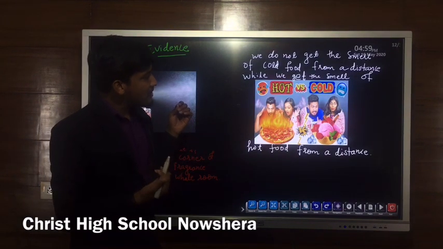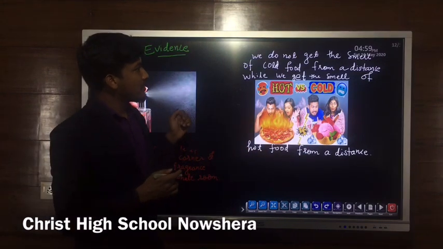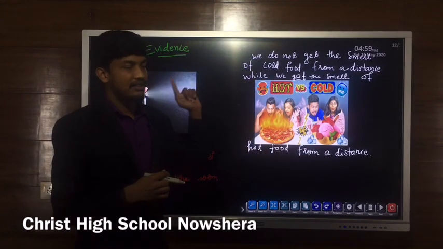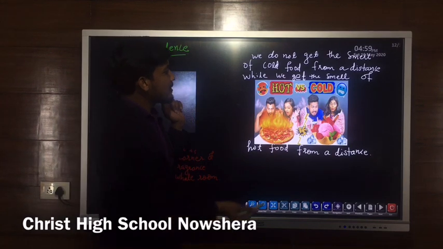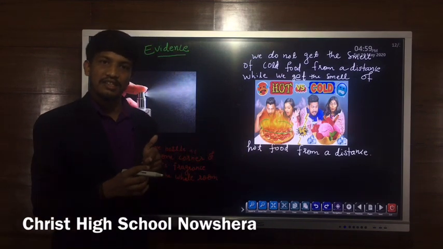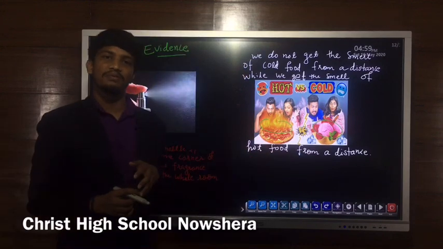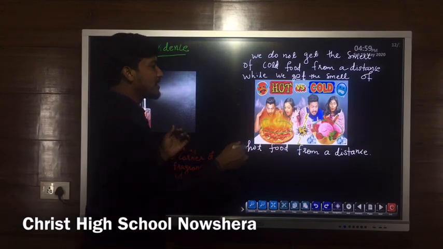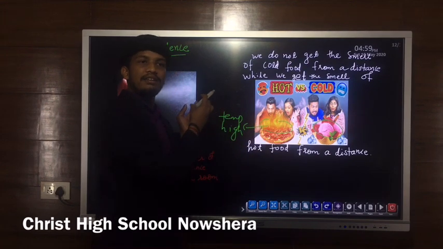But if you consider hot food and cold food, in which case will we get the smell easily if we are at a distance from it? We will get the smell of hot food if we are at a distance, but we will not get the smell of cold food. That means if the temperature is high, as in hot food, the smell reaches very easily.